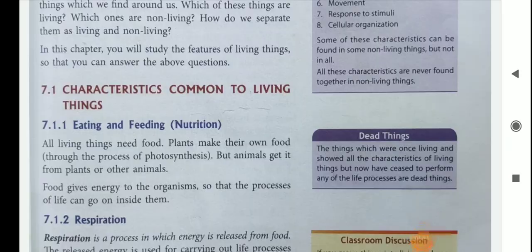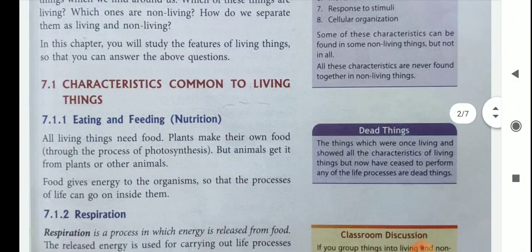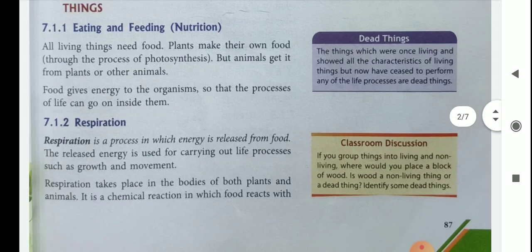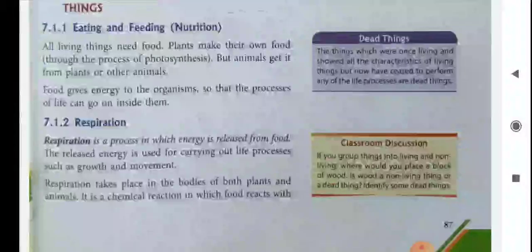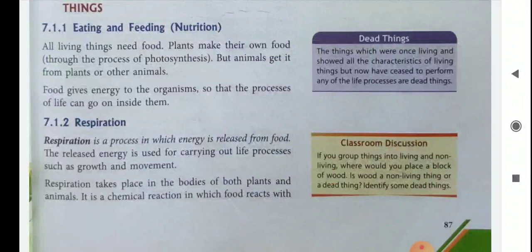Then the next characteristic is respiration. Respiration is a process in which energy is released from food. The released energy is used for carrying out life processes such as growth and movement.